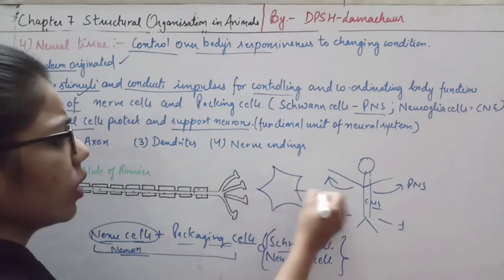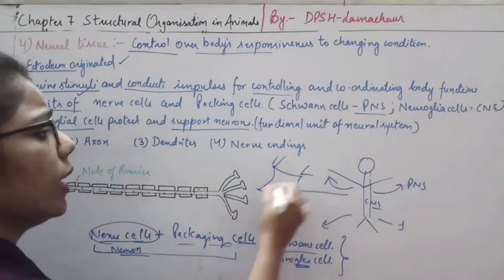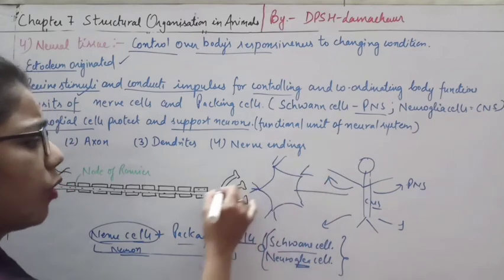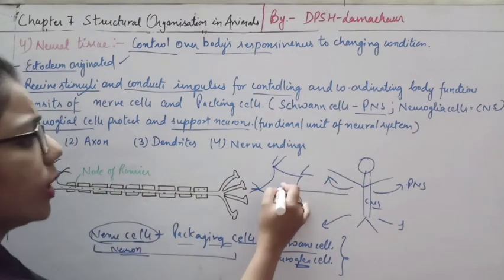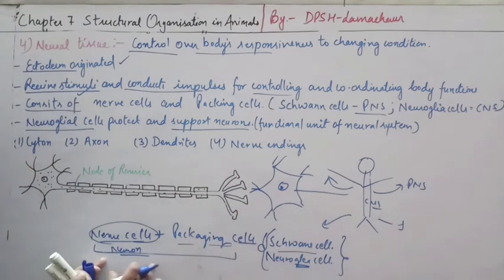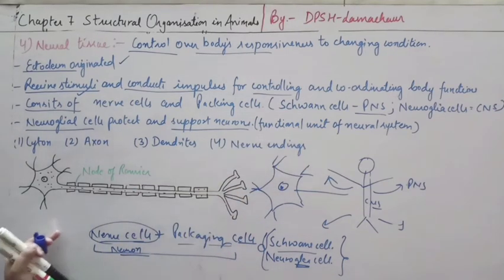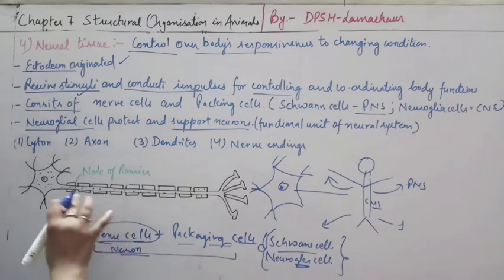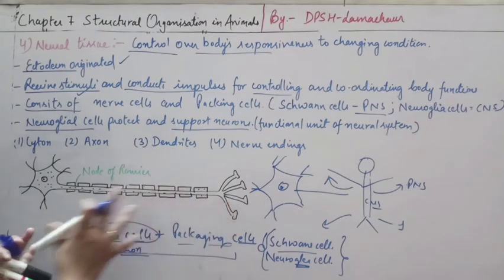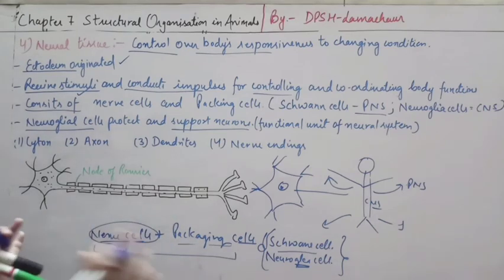Okay, so what type of rays will be there? The relay rays. As the information is conducted from this neuron, it will be caught by another neuron. That's why we say these neurons are the functional unit of the neural system. In short, we will understand the structure of this one, and in detail we will discuss it at the end of the chapter, because the whole chapter will study each and every step.